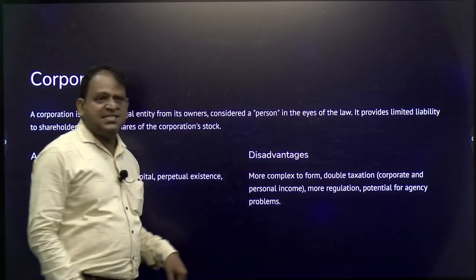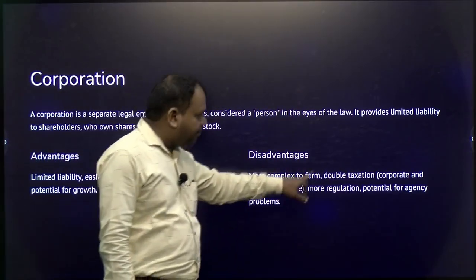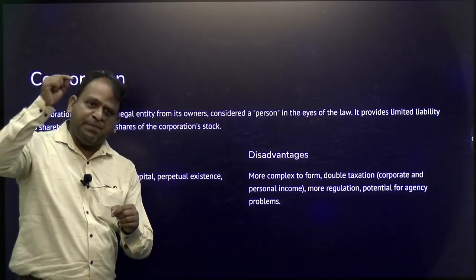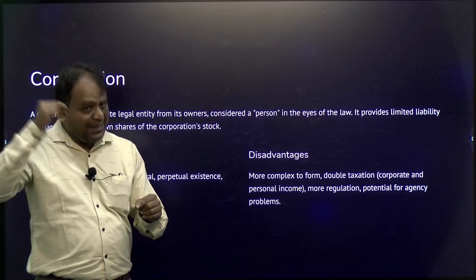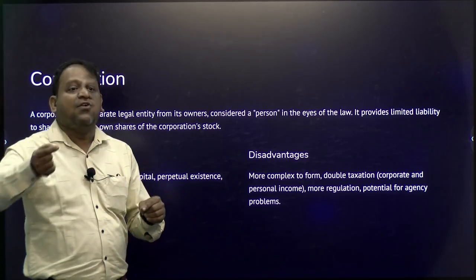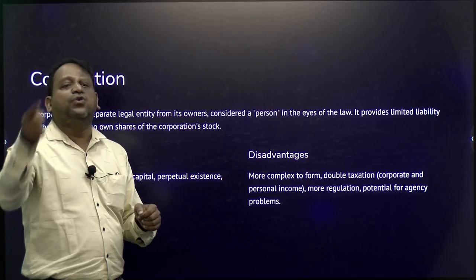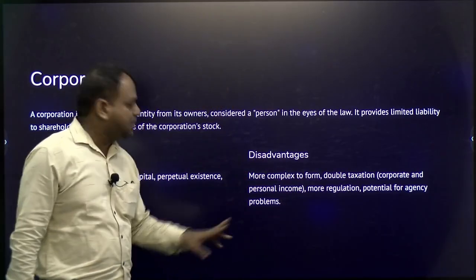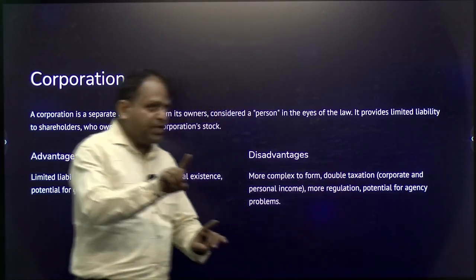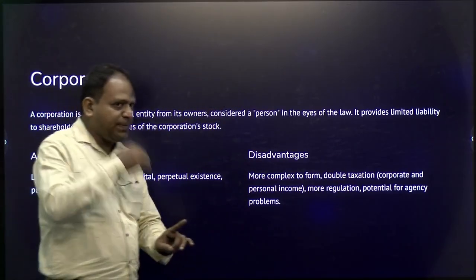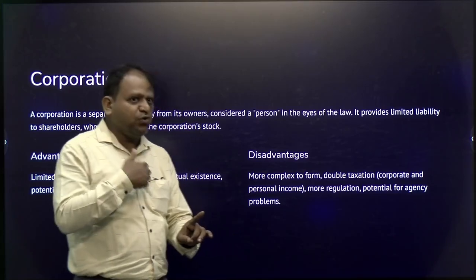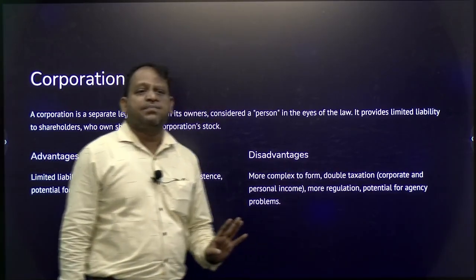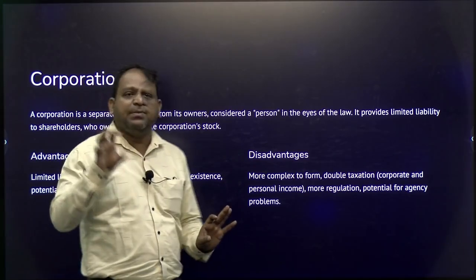What are the disadvantages? More complex to form. Double taxation system means if you are going to get the profits, first you need to pay the tax. Again, when you are spending on different activities for the same amount, again you are going to pay the tax. So, double taxation system, corporate and personal income. The corporation is going to pay the corporate tax, and again whatever profits you are going to get, you have to pay the tax. The double taxation system is involved in this. More regulations, the complete regulations given by the government of India.